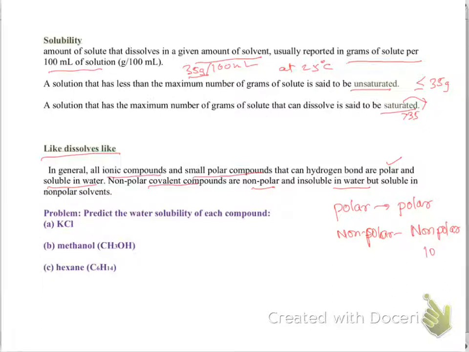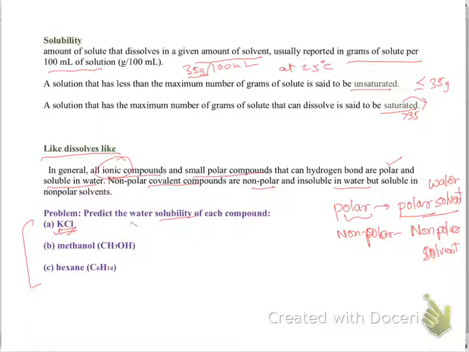Since water is highly polar, if my solute is a polar compound, it will dissolve in water. And all ionic compounds, I should say most of the ionic compounds, are highly polar. So that means most of the ionic compounds will dissolve in the water. So let's look at this. KCl. KCl is an ionic compound, metal, non-metal. So will it be soluble in water? Yes. Ionic compounds are highly polar. So yes, it will be soluble in water.